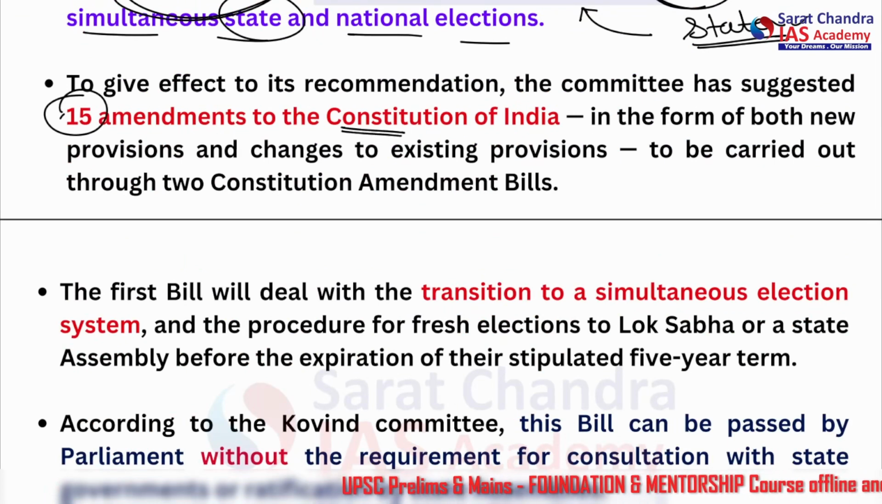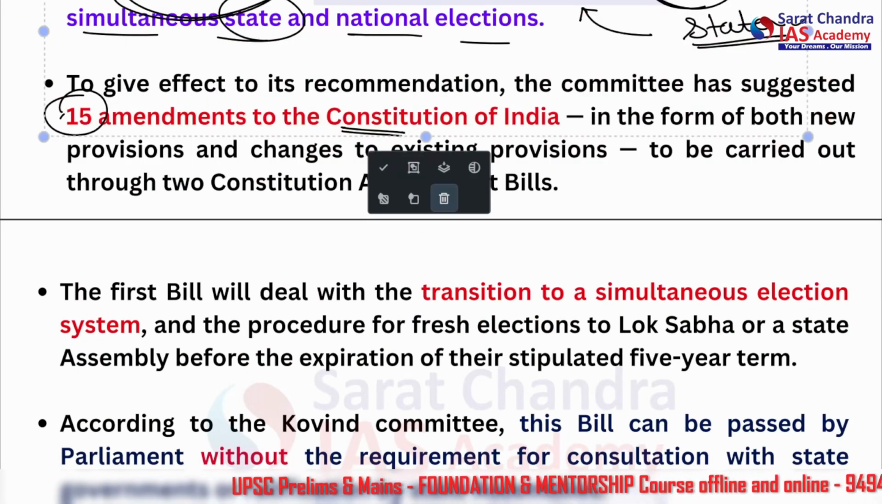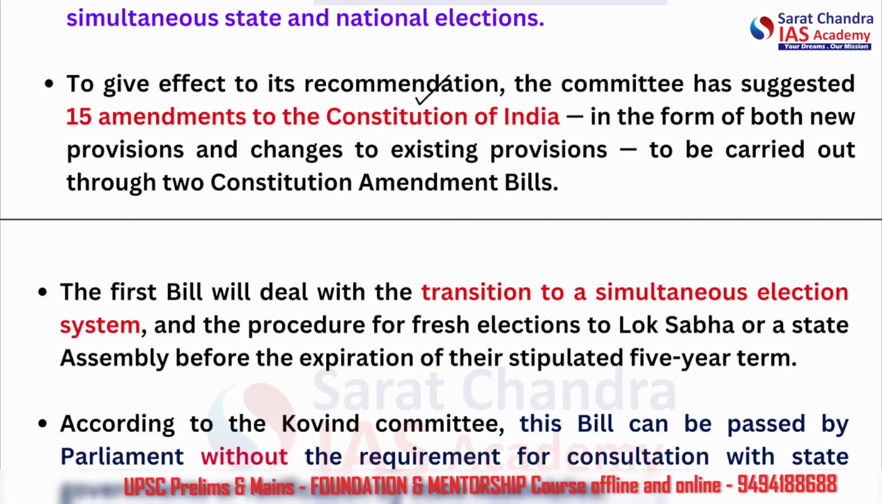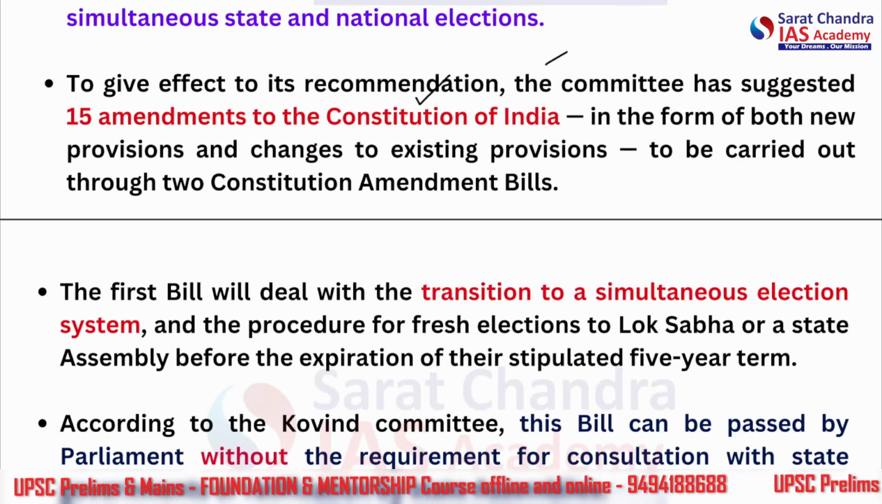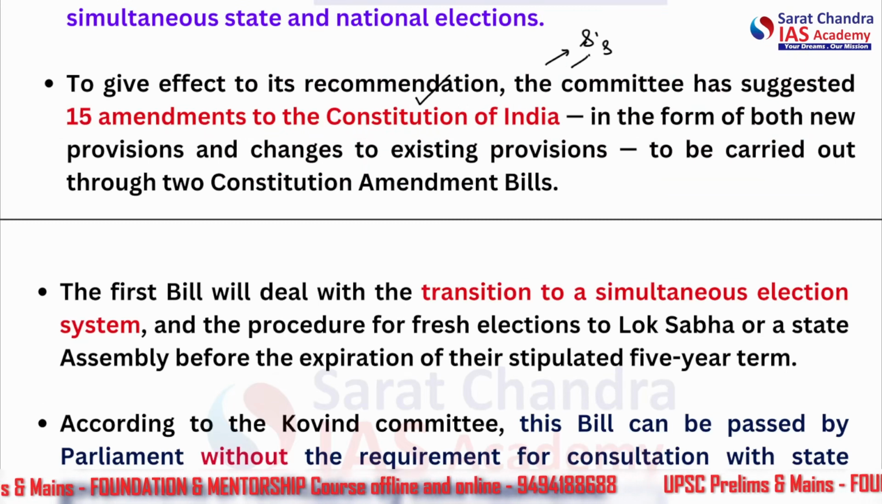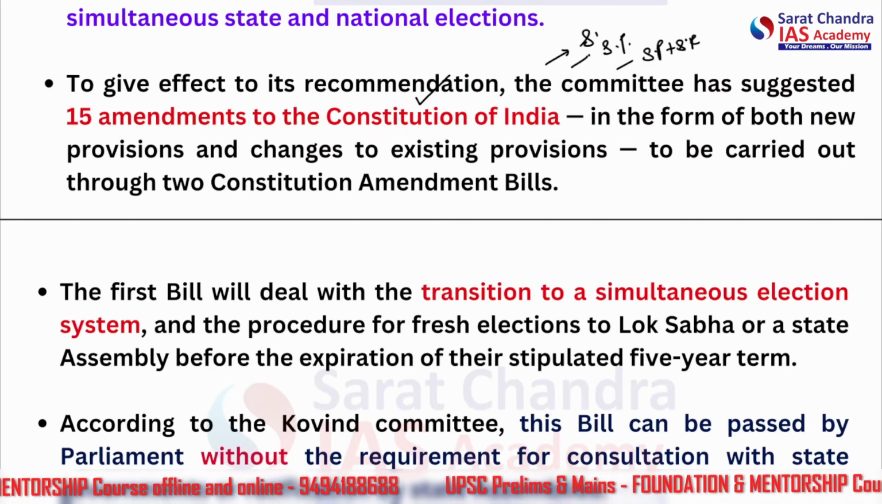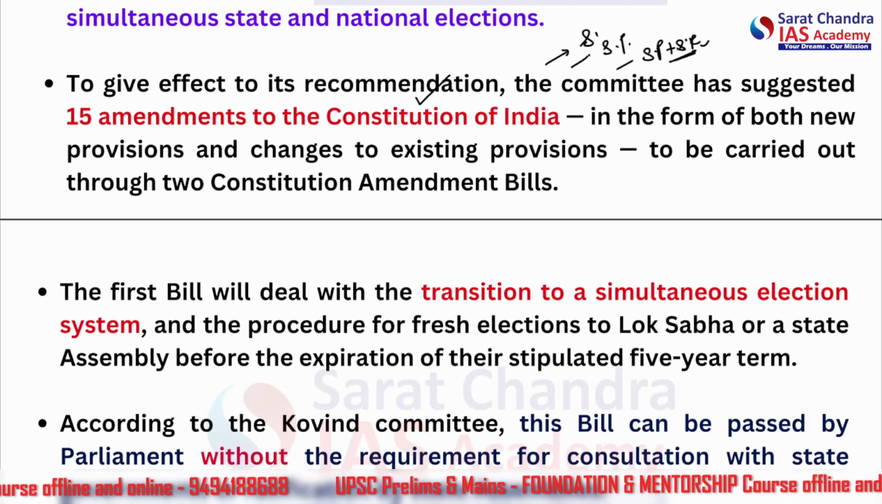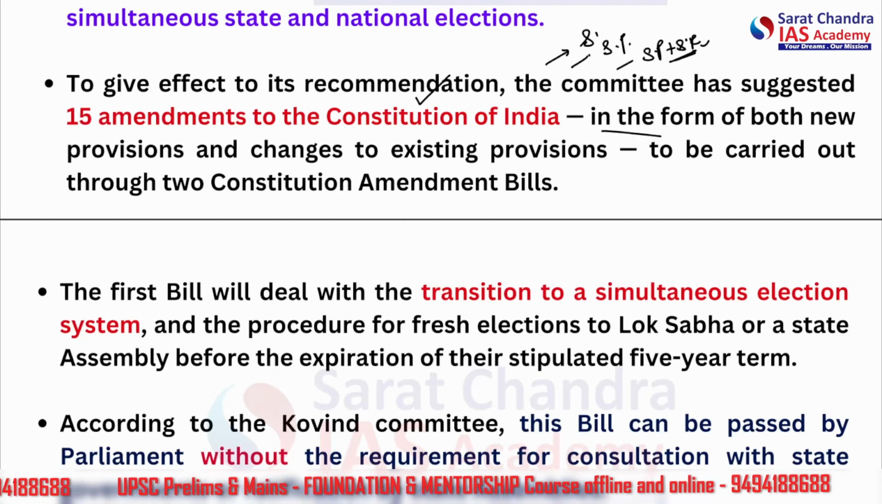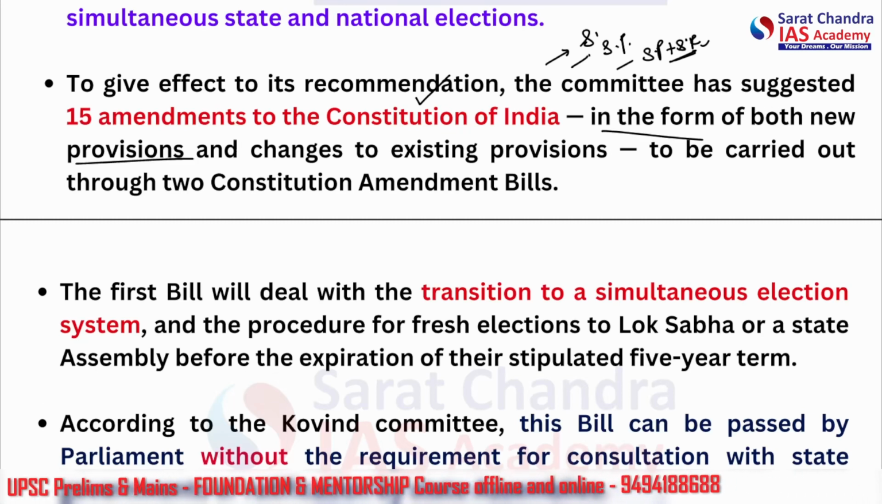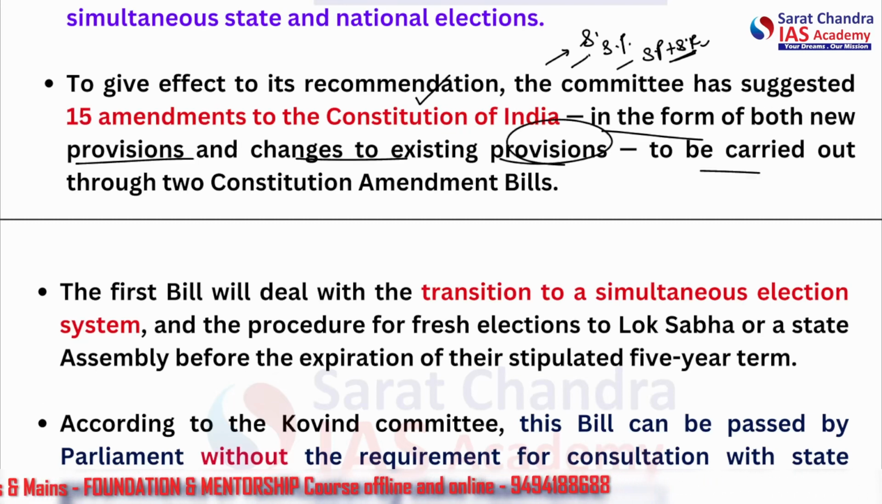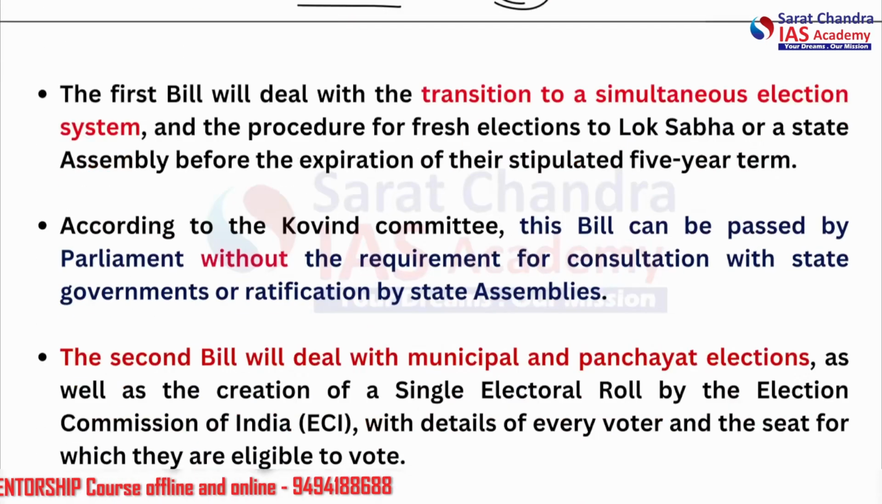Now, this is another topic, that how constitutional amendments are made, what are the types of majorities, whether simple majority, whether special majority with the state ratification. All right. So which type of majorities are there, which type of ratifications are required. So in the form of both new provisions and changes to the existing provisions, to be carried out through two constitutional amendment bills. Let's talk about these two bills.